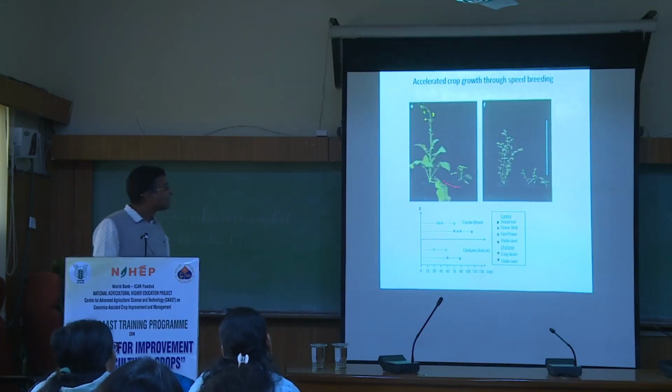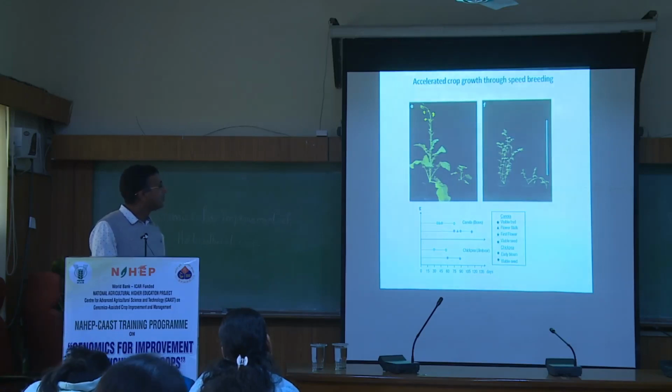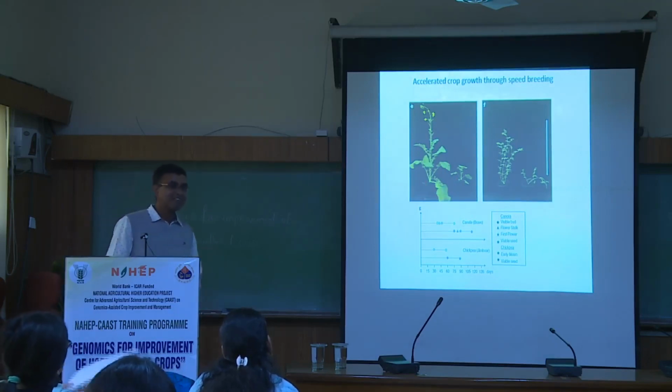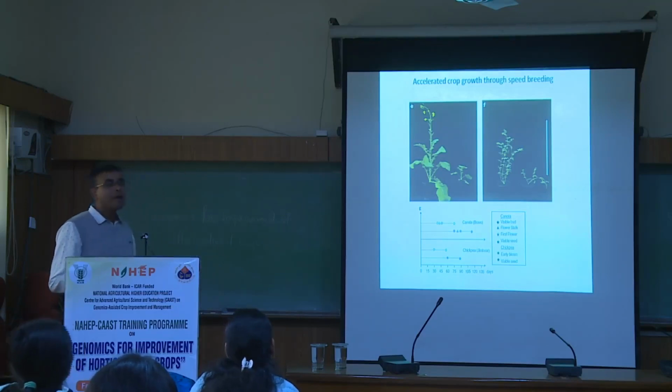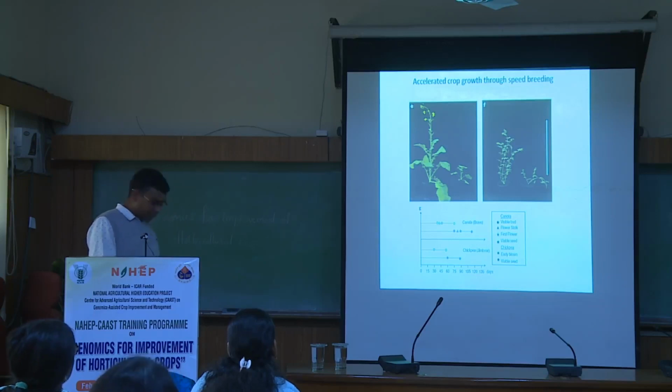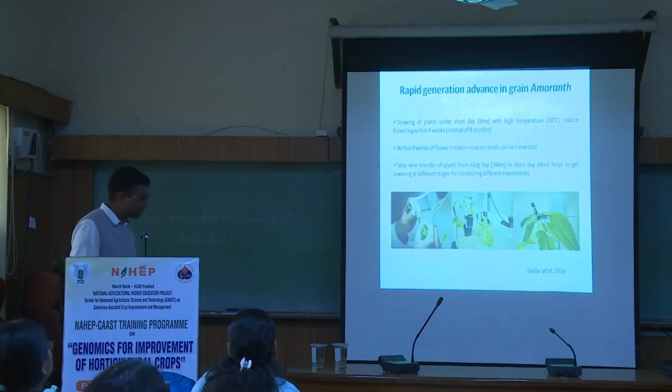So likewise, in case of canola, you can see under normal condition what kind of growth after a certain period. But within the same period, with speed breeding and the protocols, you can have this kind of growth. But unfortunately, in vegetable crops, I am not able to give you very successful examples because nothing is available actually, no? Nothing has been done. That is why you have a lot of scope to work on this if you have the facility. But facility will be developed slowly, day by day, no? So we can work in this aspect in different vegetable crops.